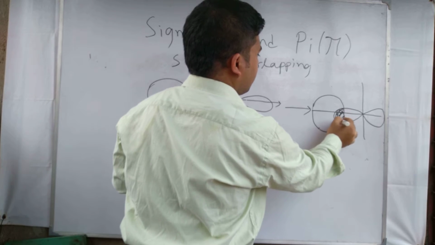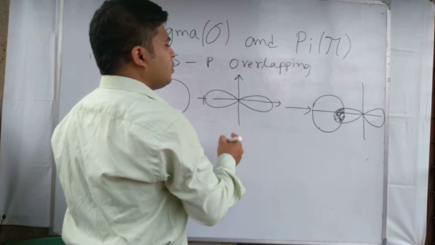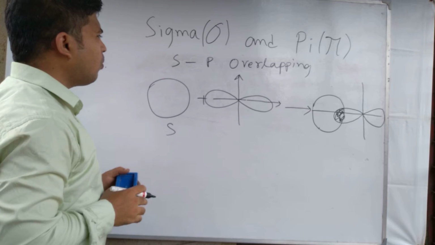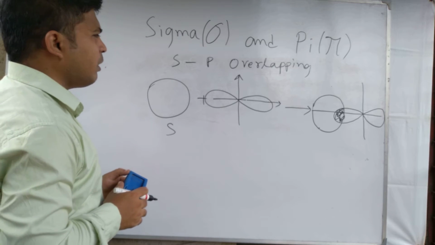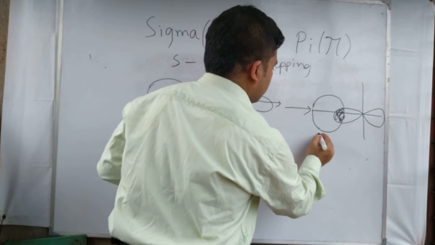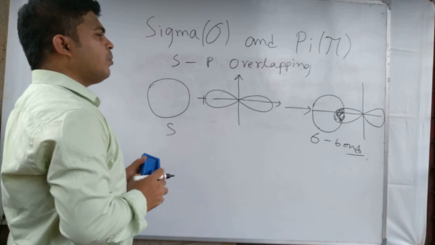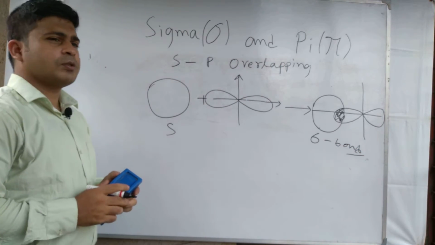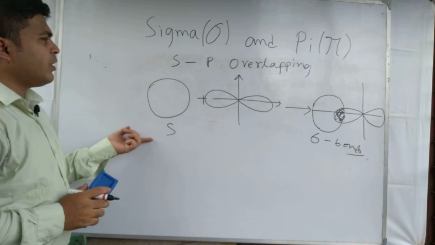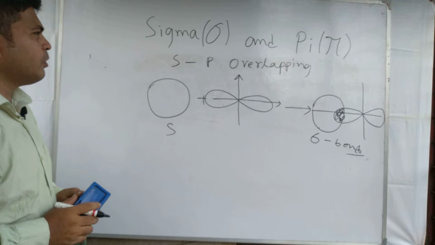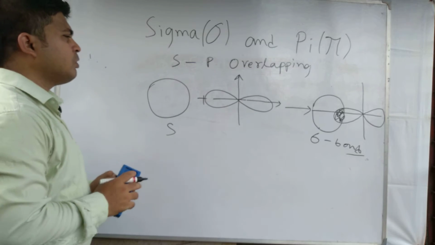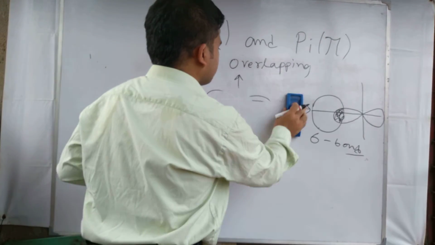This is the overlapping area, and it is called sp overlapping. A sigma bond is formed by sp overlapping.